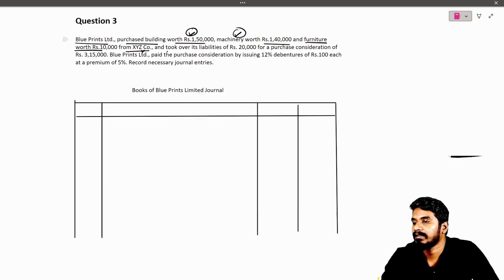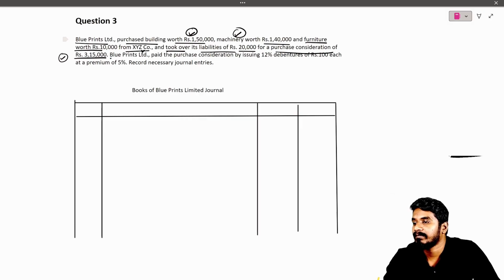They took over a liability of 20,000 along with the assets, for a purchase consideration of 3 lakh 15,000.